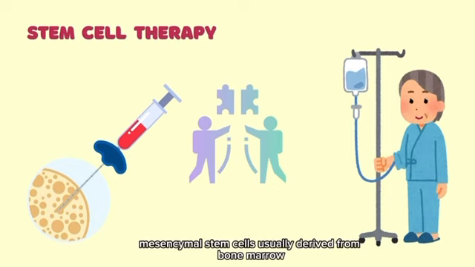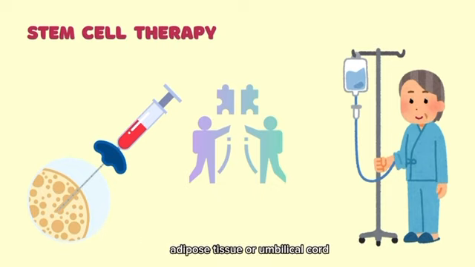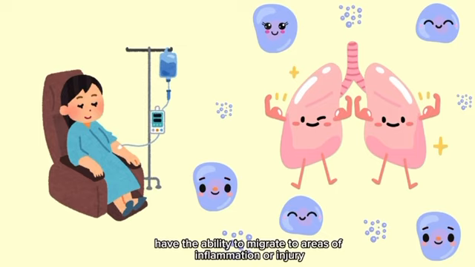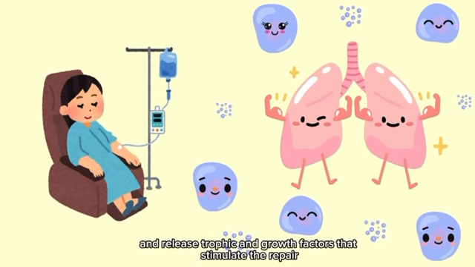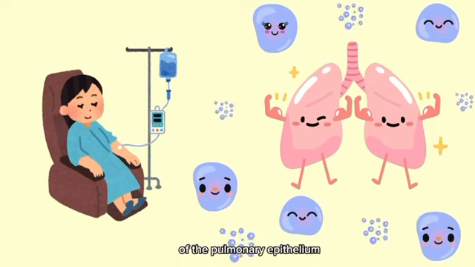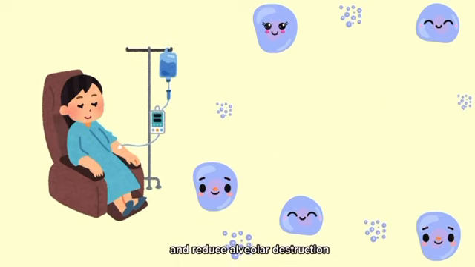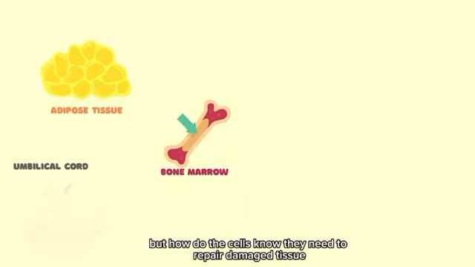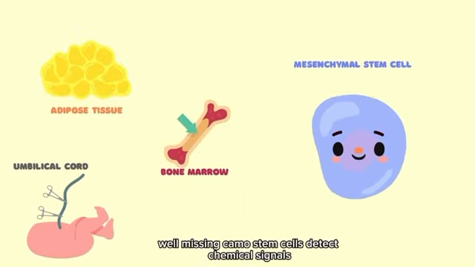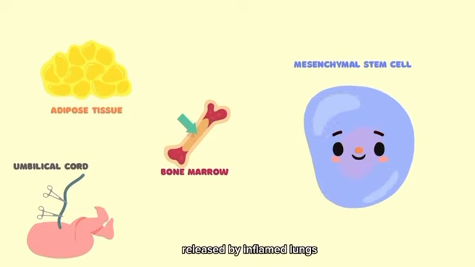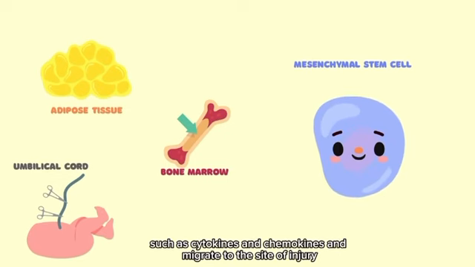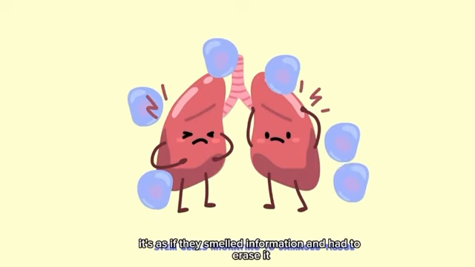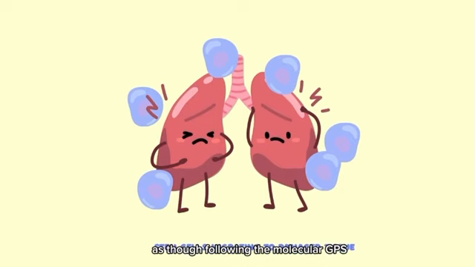Mesenchymal stem cells, usually derived from bone marrow, adipose tissue, or umbilical cord, have the ability to migrate to areas of inflammation or injury, differentiate into pulmonary cell types, and release trophic and growth factors that stimulate the repair of the pulmonary epithelium and reduce alveolar destruction. But how do the cells know they need to repair damaged tissue? Well, mesenchymal stem cells detect chemical signals released by inflamed lungs, such as cytokines and chemokines, and migrate to the site of injury. It's as if they smell the inflammation and head towards it, as though following a molecular GPS.